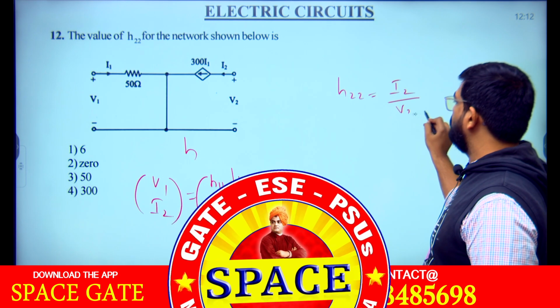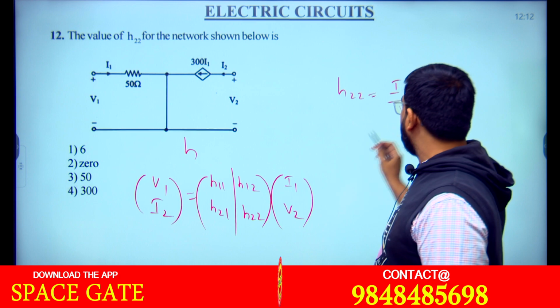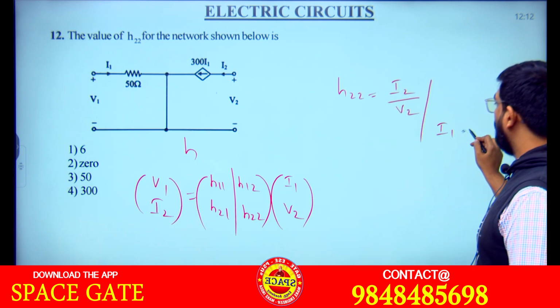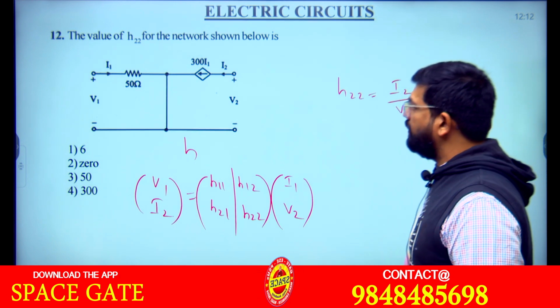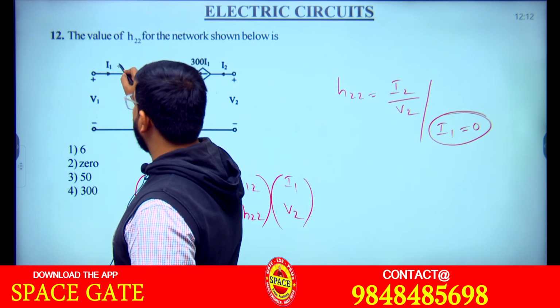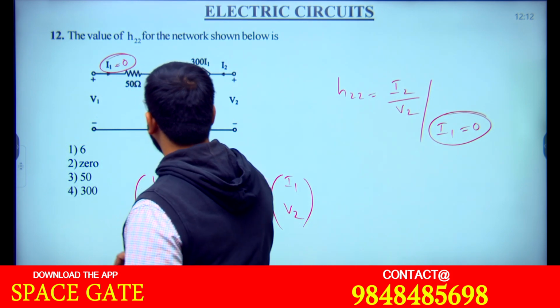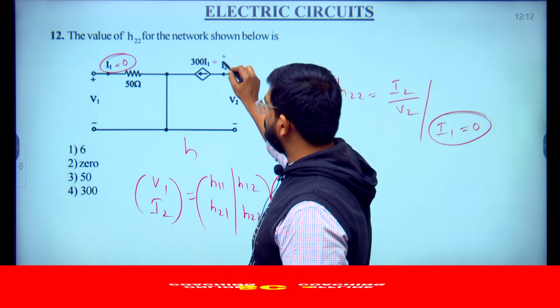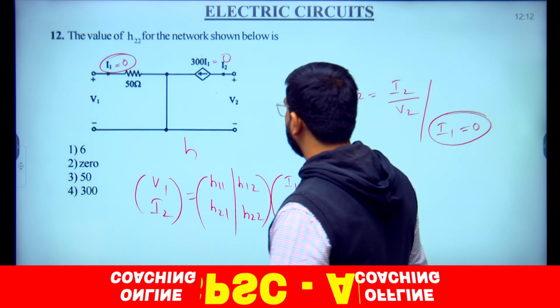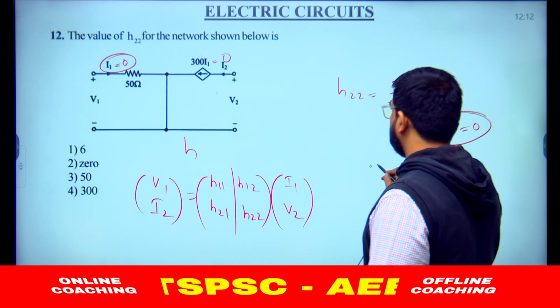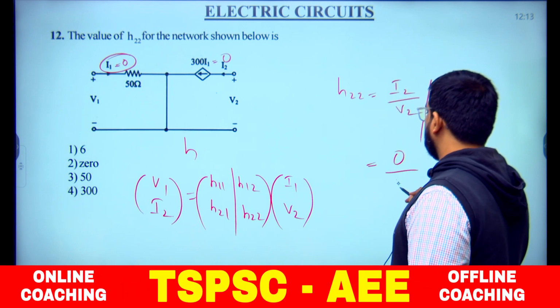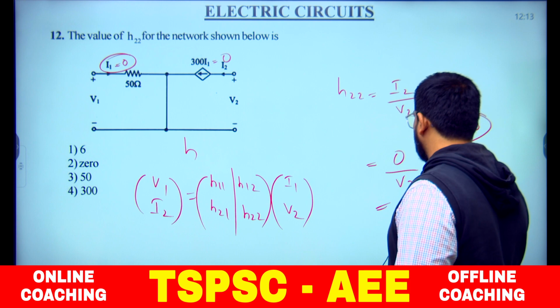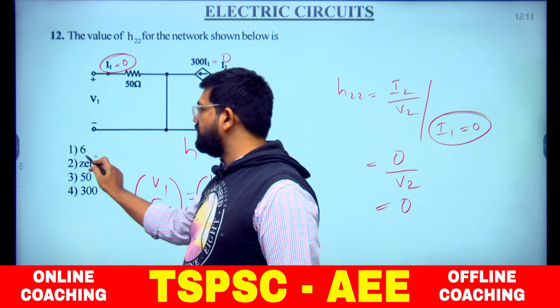H22 is equal to I2 by V2 when you make I1 zero, that is, open circuit. When I1 is 0, the dependent source term is also 0, so I2 is also 0. Zero divided by V2 must be 0 only. So the answer is 0.